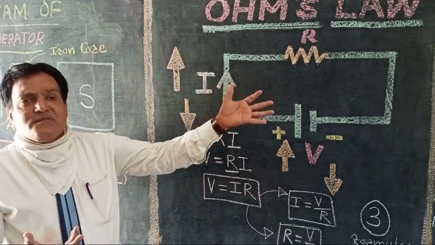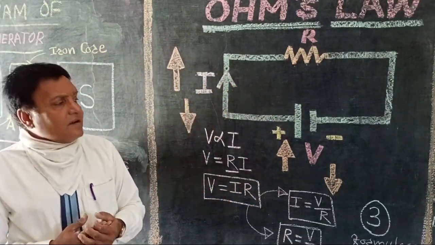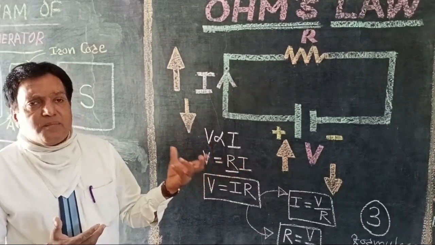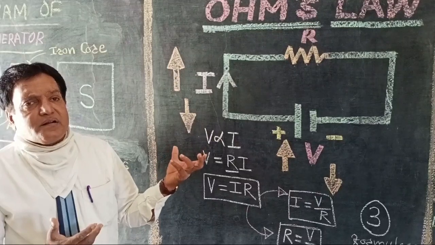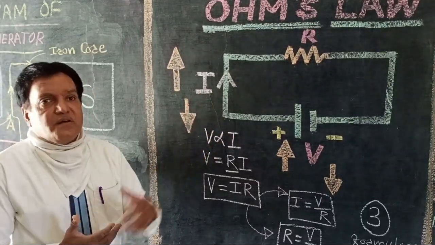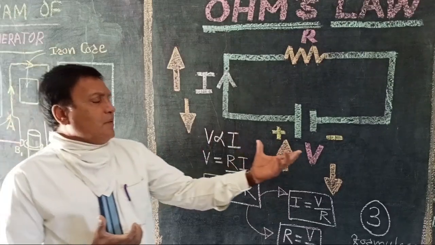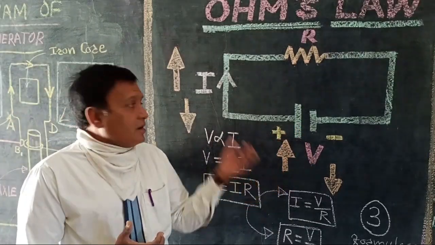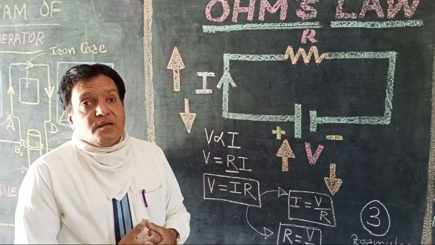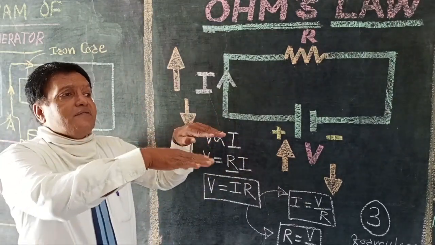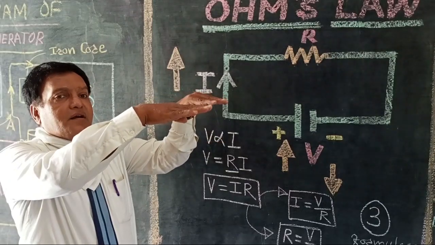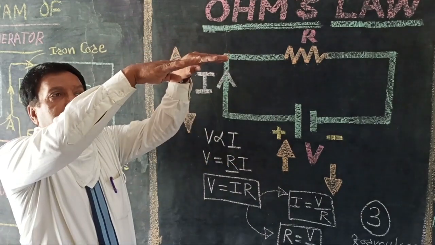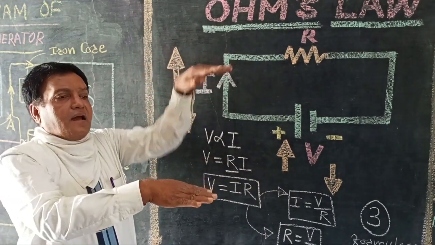What has Ohm concluded? He has concluded that when the potential difference or voltage applied across two ends of a conductor increases, current is also increasing. If the potential difference or voltage applied across two ends of a conductor decreases, current is also decreasing. Means if one quantity is increased, the other is increasing. If one quantity is decreased, the other is decreasing.